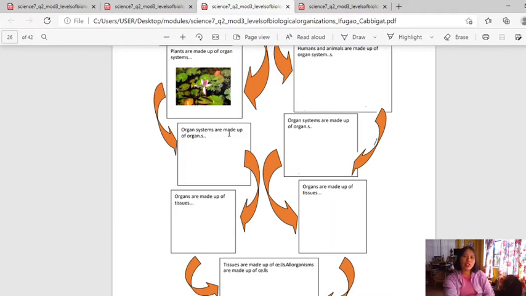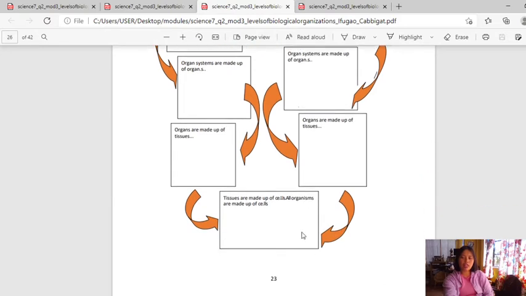Also here, organ systems are made up of organs. So the reproductive system of the plant is made up of organs. So you're going to draw here the organs. And then the tissues here. And then after that, you have the last blank. You're going to draw cells because cells is the basic structural unit of all living things, plants and animals. So that is how you're going to complete this graphic organizer. All pictures or drawings, please make your drawings good. So that is what I have learned.